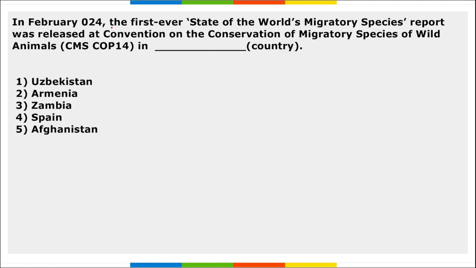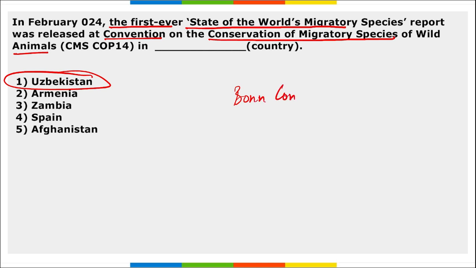Next, the first ever State of the World's Migratory Species report was released at the Convention on the Conservation of Migratory Species of Wild Animals in which country? So this was held in Uzbekistan. Right? This was the first ever State of the World's Migratory Species report, launched during the 14th meeting of the Conference of the Parties to the Convention on the Conservation of Migratory Species of Wild Animals, also known as the Bonn Convention. And where was this held? The Bonn Convention meeting was held in Uzbekistan.